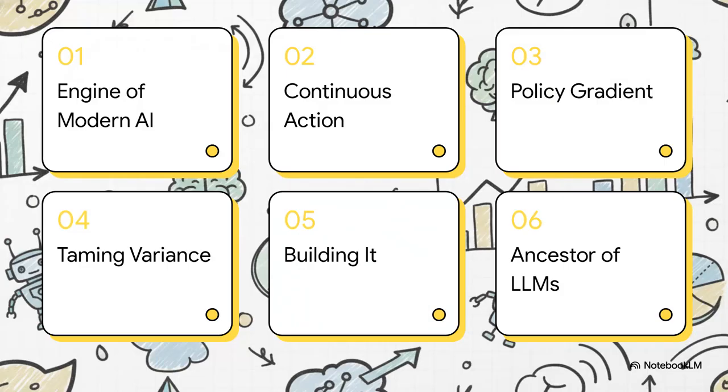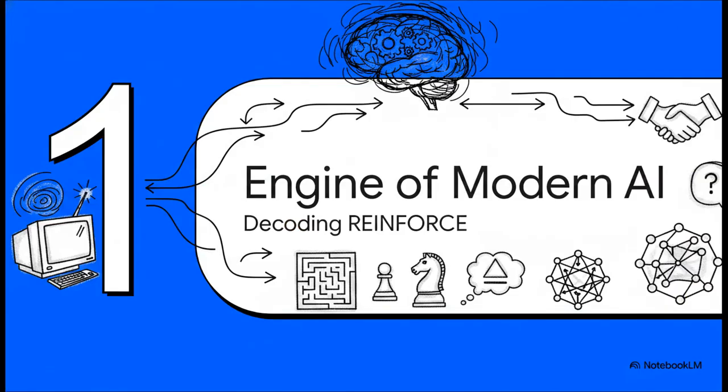Because we're unpacking some pretty dense machine learning concepts today, here's a quick map of where we're headed. The engine of modern AI, the continuous action problem, the policy gradient theorem, taming variance, building it from scratch, and finally, its role as the ancestor of LLMs. Let's get to it. Section 1, the engine of modern AI.